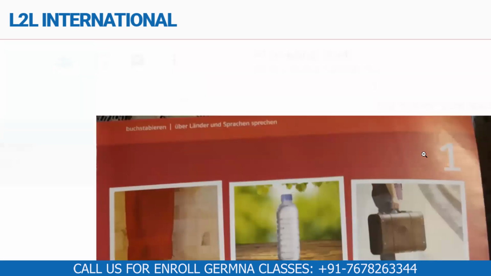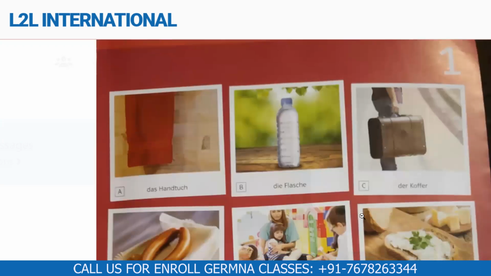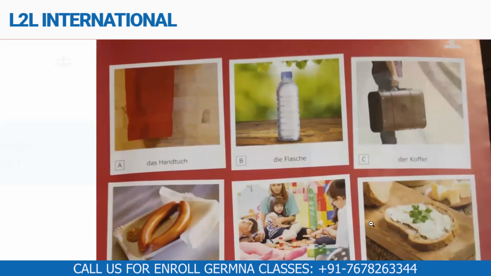Then we have der. Samriddhi, could you read the word for me? You have the book as well, you can see it from the book. What is in number C? Samriddhi, are you not here? Okay, Ashwin, can you read the word for me? What is this word? Anybody?